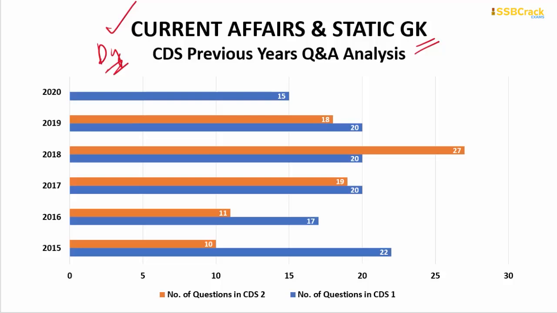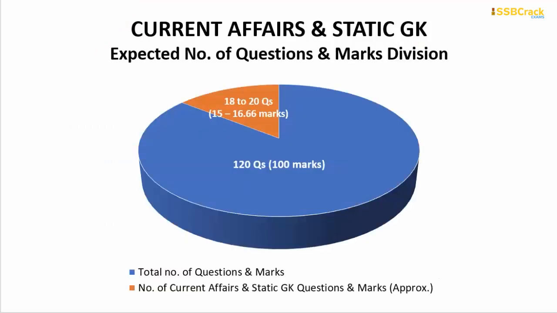Regarding the previous years' analysis for this section, the maximum number of questions, around 27 questions, came in the CDS 2 2018 paper, and the least number of questions, only 10, came in the CDS 2 2015 paper. So from this previous years' analysis, we can say that you can expect around 18 to 20 questions out of the whole 120 questions in the CDS GK paper, and scoring all of these correctly, you can expect 15 to 16.66 marks of the whole 100 marks in the static general knowledge section of the complete CDS GK paper.